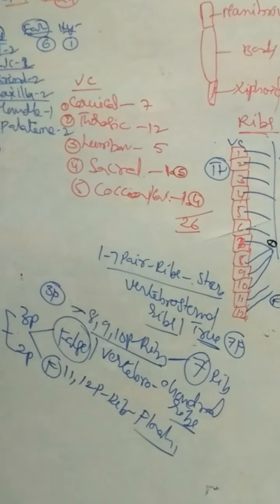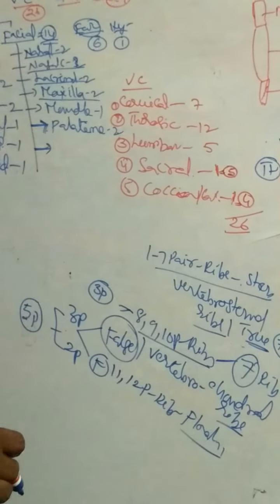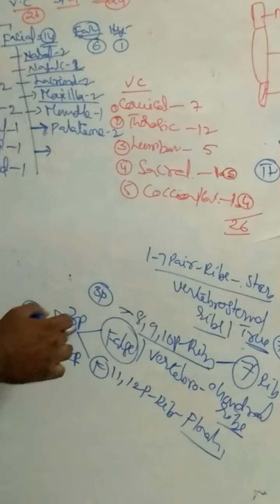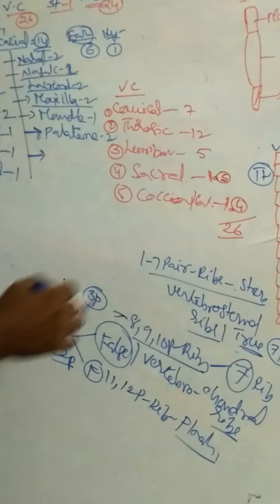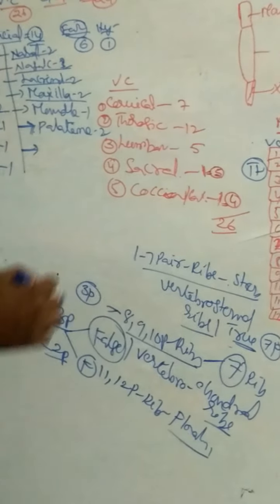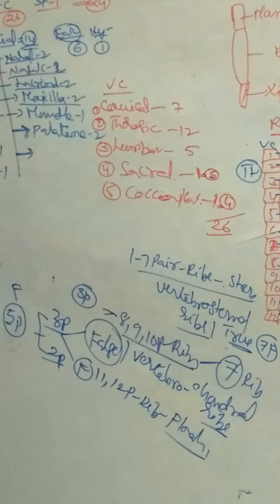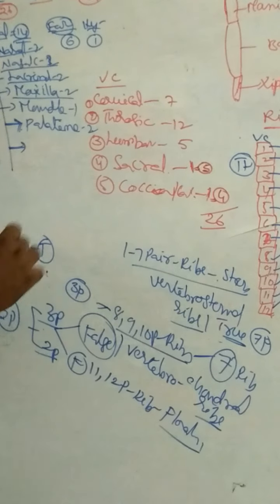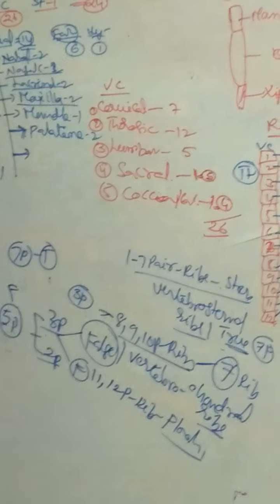Total 5 pairs. 5 pairs of ribs are 3 pairs plus 2 pairs. 5 pairs of ribs are false ribs. The true ribs are 7. The first 7 pairs of ribs are true ribs. Total number of ribs: 5 plus 7, 12 pairs of ribs.